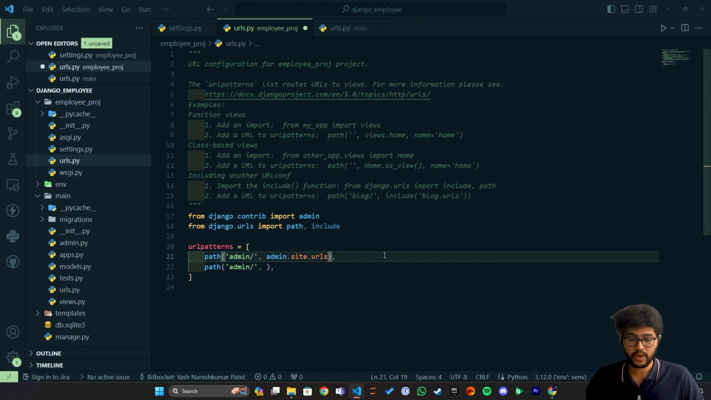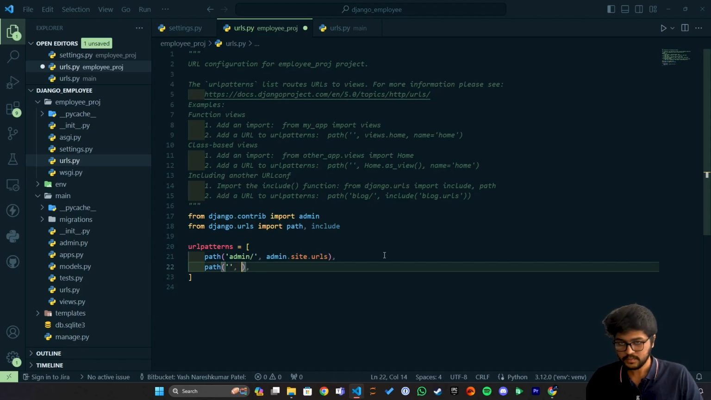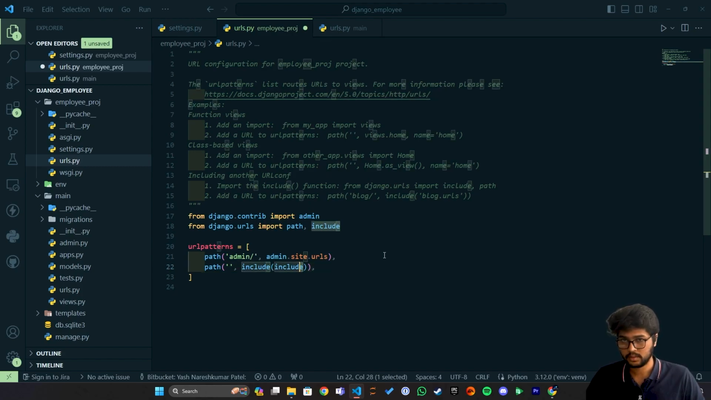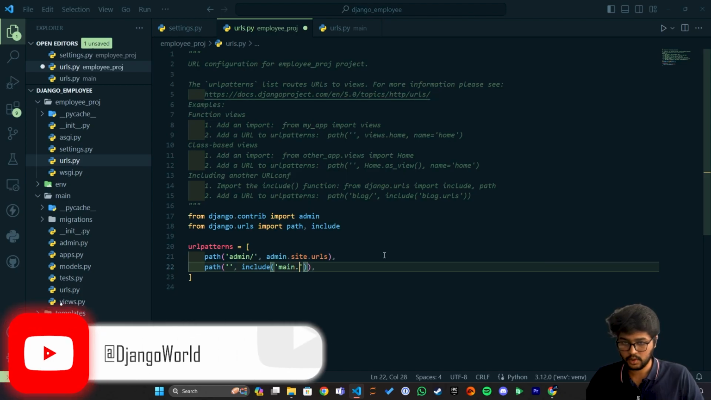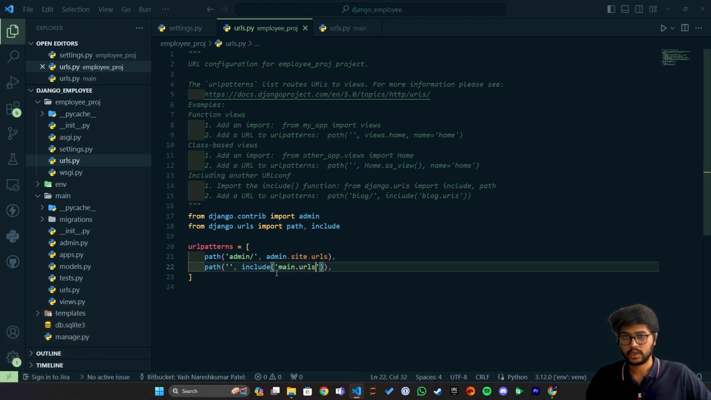And this is the path for editing, by default path of the app. And here I will put an empty string. So let's say include main.urls. Now what it is gonna do is it will go in the main folder and call the urls file.